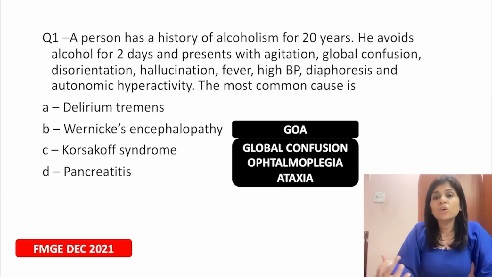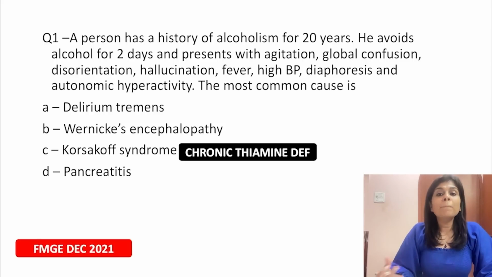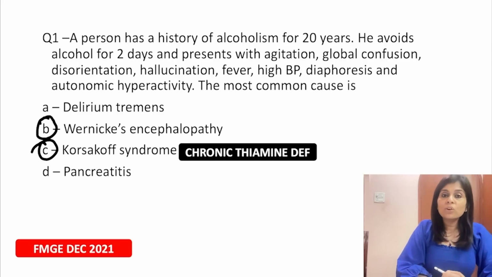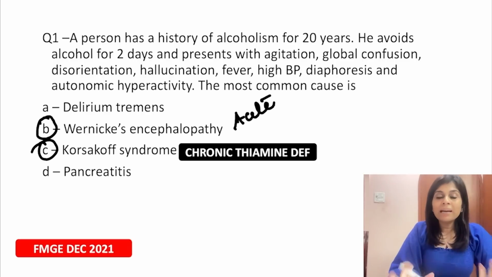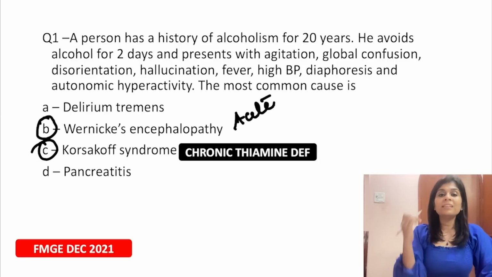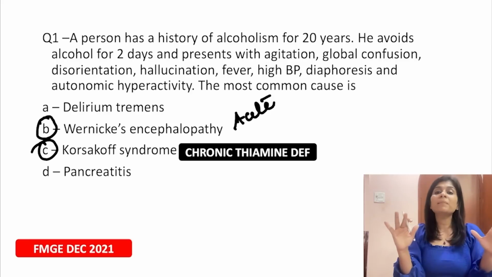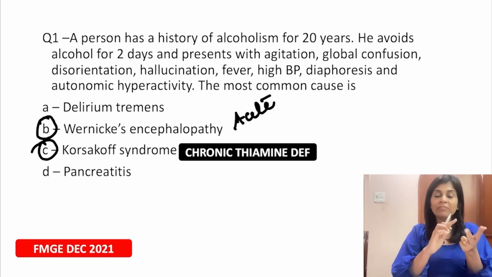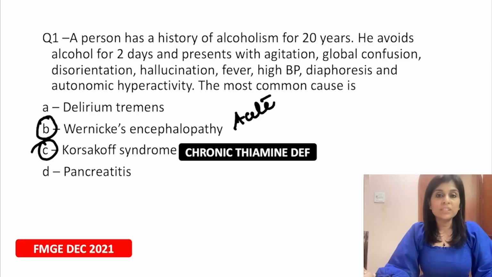Now what is Korsakoff syndrome? That is chronic thiamine deficiency, and this presents with amnesia. Do you understand the difference between Wernicke's encephalopathy and Korsakoff syndrome? Of course, Wernicke's is acute and Korsakoff is chronic. But apart from that, manifestation wise, in Wernicke's encephalopathy there is just confusion. But in chronic thiamine deficiency, there is complete memory loss. You observe retrograde amnesia, anterograde amnesia, and whenever there is memory failure, to fill up the gaps, they start fabricating stories. And that is what we call confabulation.